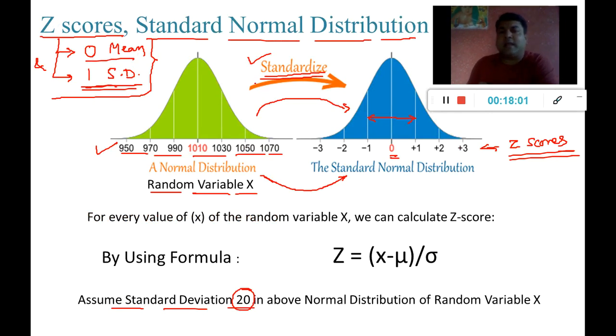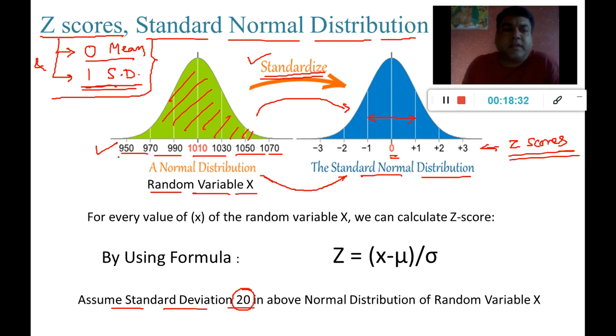Once I convert any score into the standard normal distribution, it is very easy for me to estimate the probability of a score falling below or above a particular mark, or between particular marks, because all the scores fall in this area.